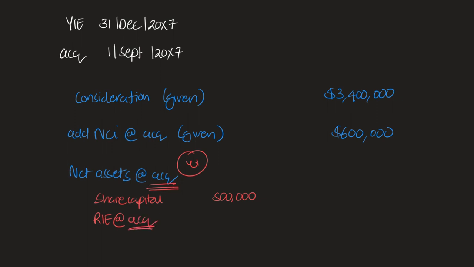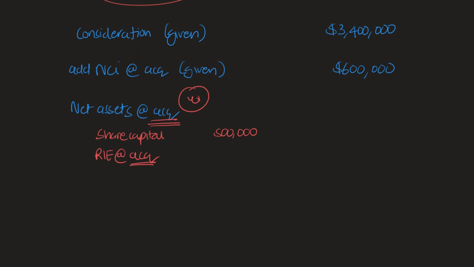But notice the acquisition date is the 1st of September. We do not have that information. However, we can calculate this because what we do know is what the retained earnings were at the start of the year, 1.8 million, and we know what they were at the end of the year, 2.4 million. We know that retained earnings are simply an accumulation of all the profits and losses that have been generated by the business. So what we can do here is we can take the brought forward retained earnings, and that's given in the question as 1.8 million.